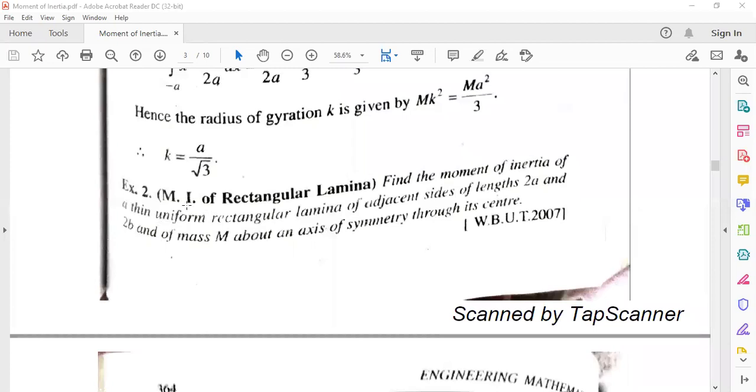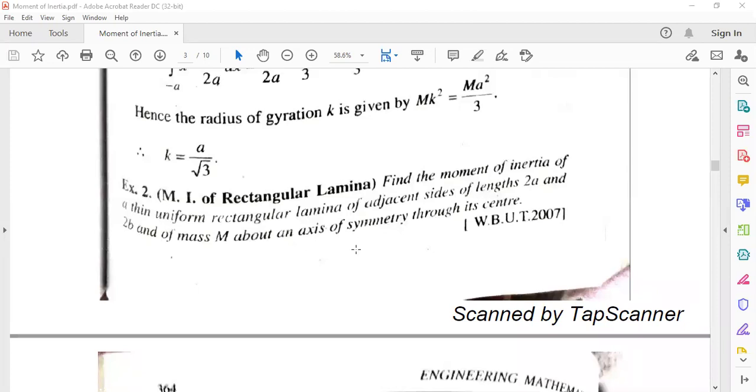Look at that. Moment of inertia of a rectangular lamina. Lamina means any kind of card, of rectangular shape. Find the moment of inertia of a thin uniform rectangular lamina. Thin means the thickness is very low, and uniform means it is continuous, of adjacent sides of length 2a and 2b, and of mass m. The total mass of the rectangular lamina is m.